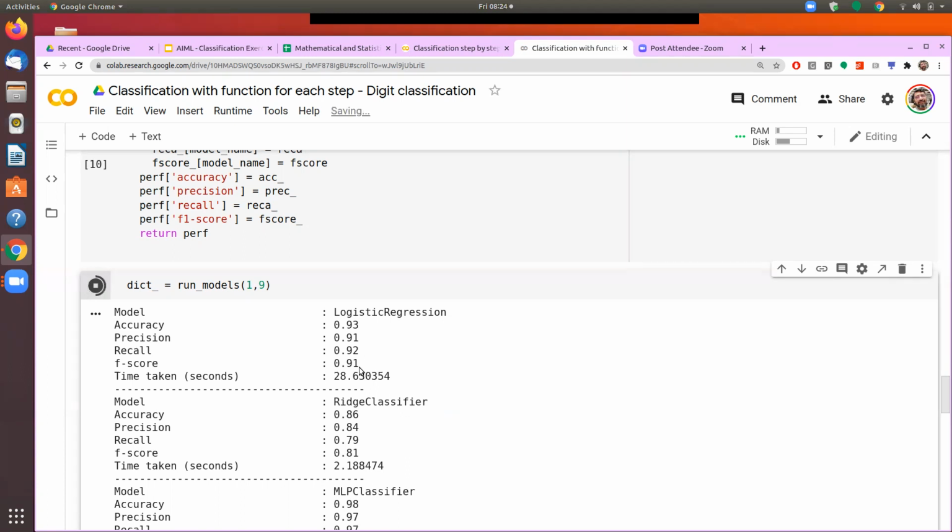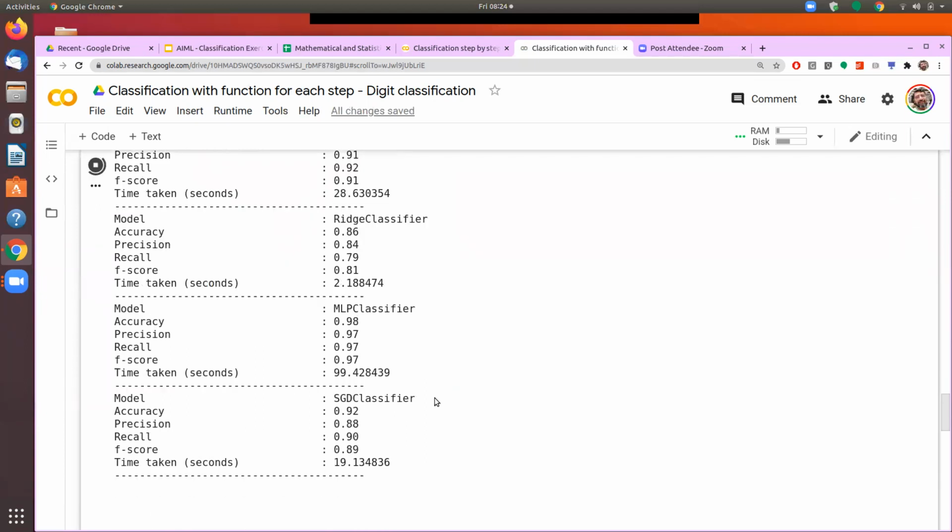Then we identify the model that we want to run. We need to know which libraries to call. We create an instance of that. Then we train the model. Then we make the prediction. And now that I have the actual and the prediction, I can compute different performance parameters, which, depending upon the type of model we are running, would be different. In the case of regression, it would be different parameters. In the case of classification, it would be different parameters. Now these parameters we have known how to compute and analyze.